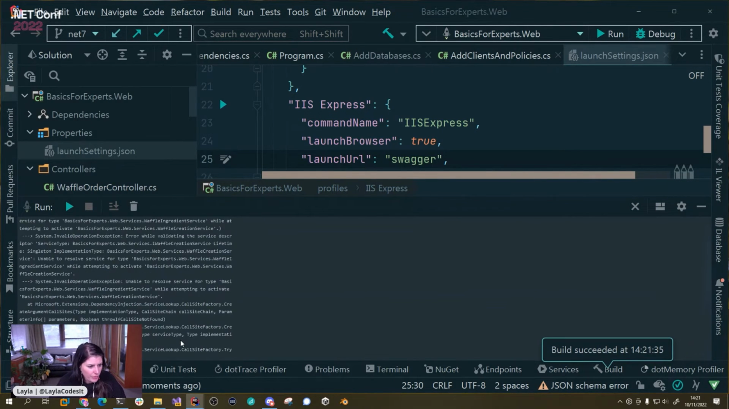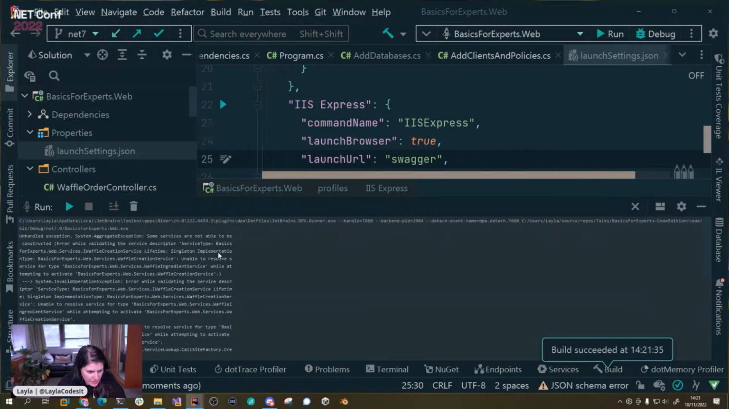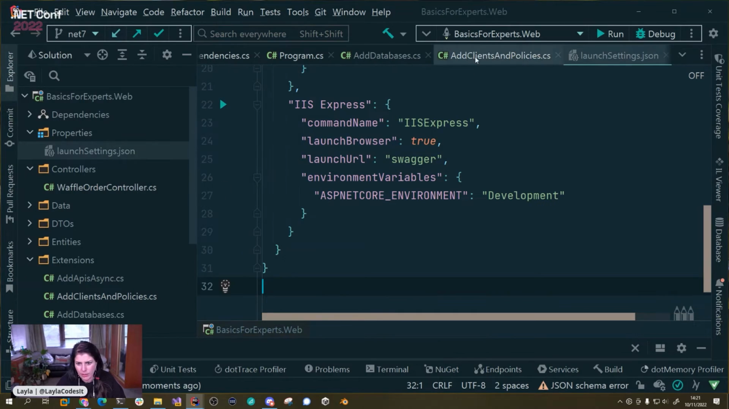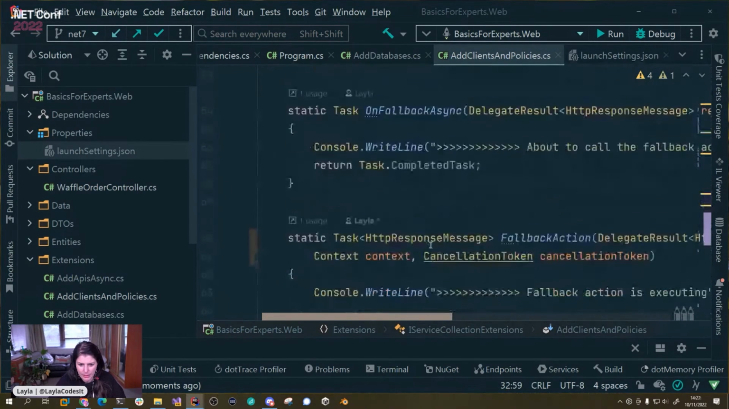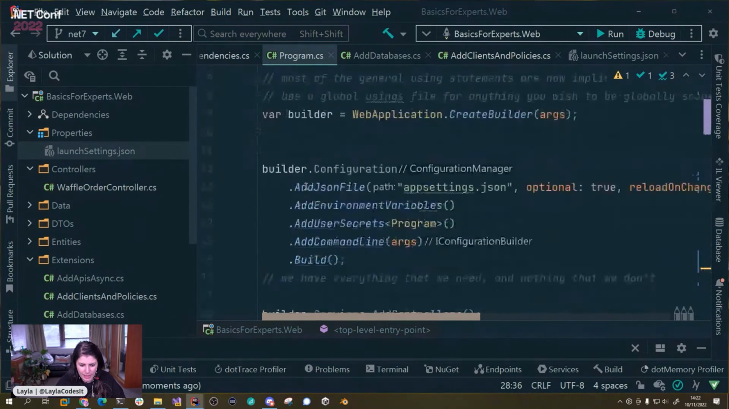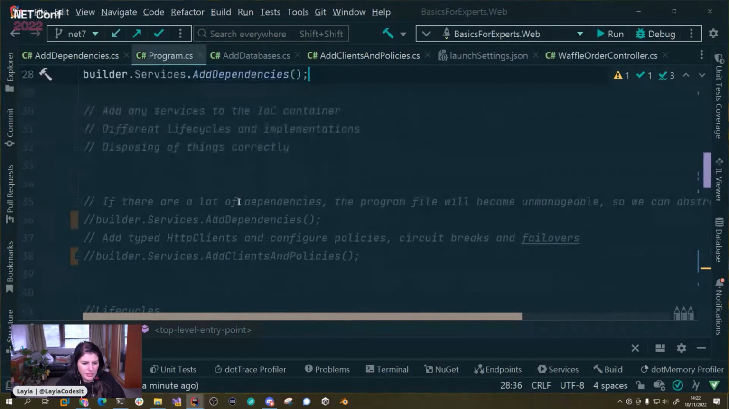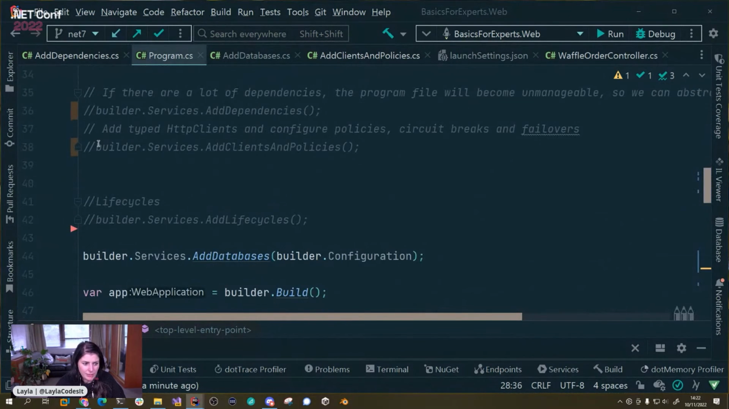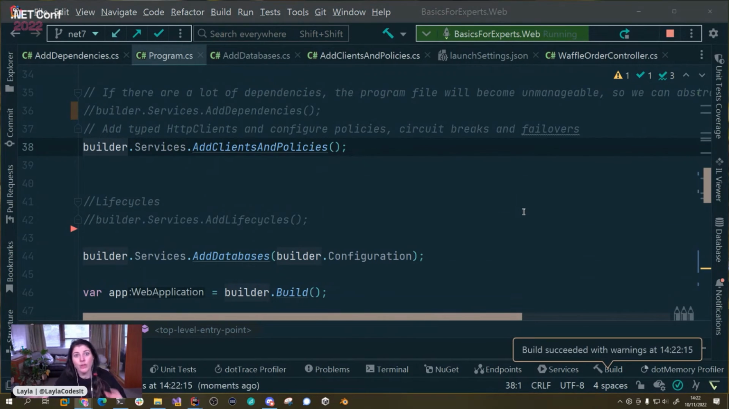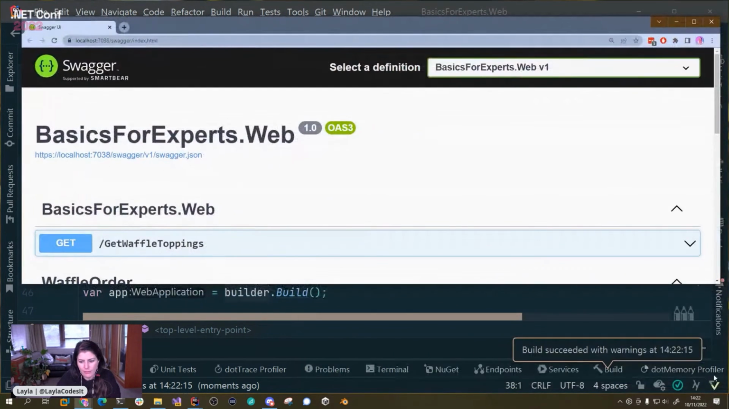Where are we? Unhandled exception. Service type basics for experts, singleton implement. Oh, okay. We don't have a waffle ingredient service. Why do we not have a waffle ingredient service? I added it. Oh, silly me. I know what's happened. We come in here. This is our program. It does tell me we need to add our clients and policies. Okay, now it should go. Let's add that. That does help when you take your stuff out and encapsulate it, that it runs. Okie dokie. Hurrah, we have it running.